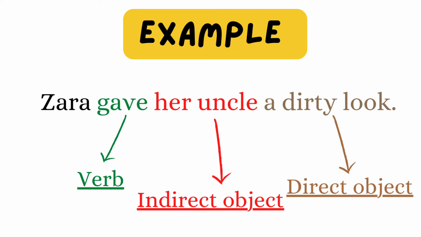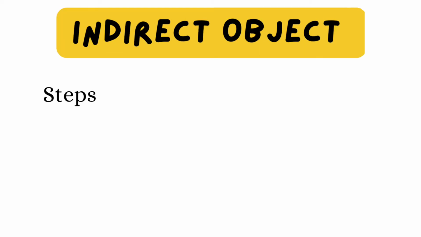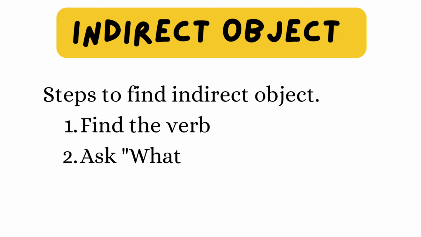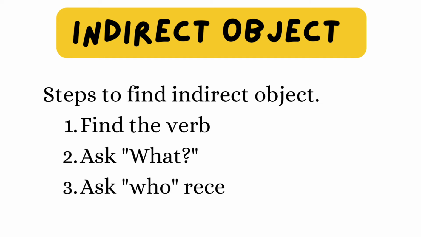In this video, all the verbs are going to be in green, all the direct objects are going to be in brown, and indirect objects are going to be in red. Let's look at some steps to find an indirect object. Start by finding the verb and then ask what. That gives you the direct object, and then ask who. Who received it? That gives you the indirect object.